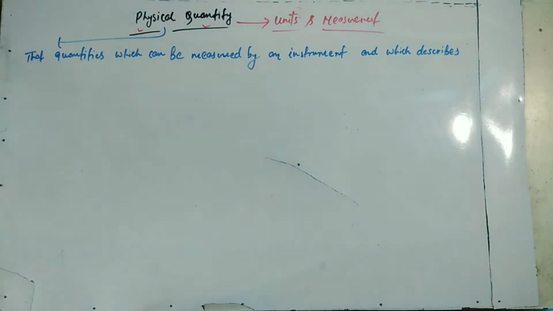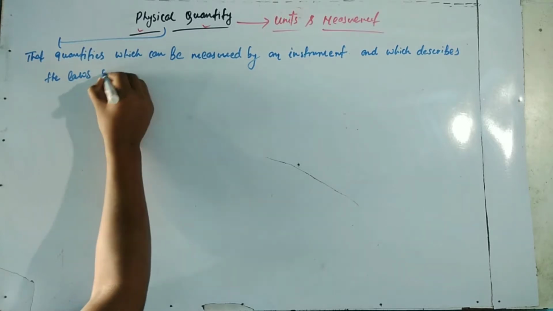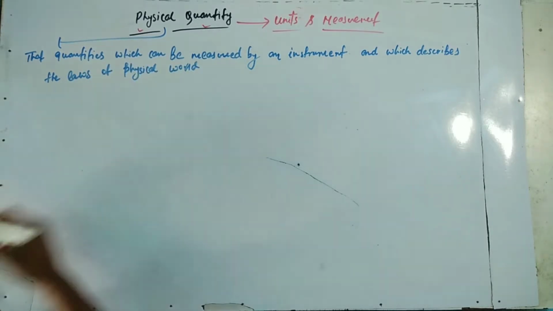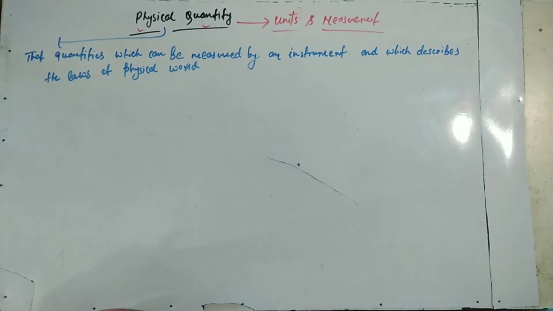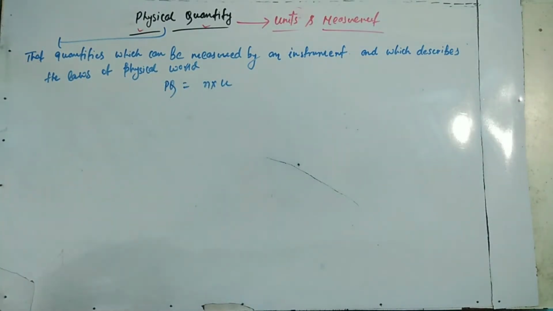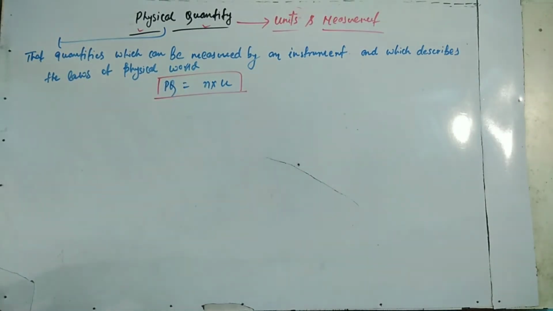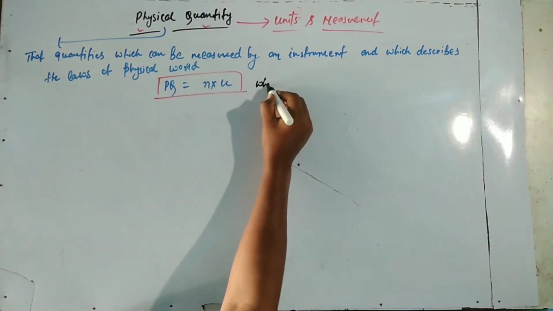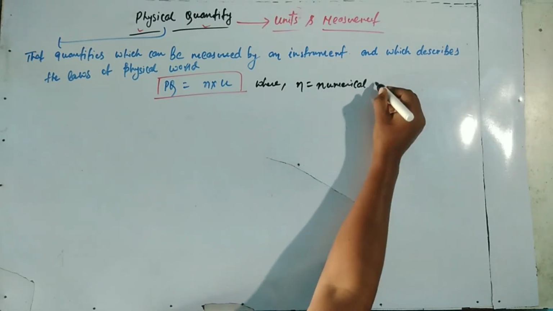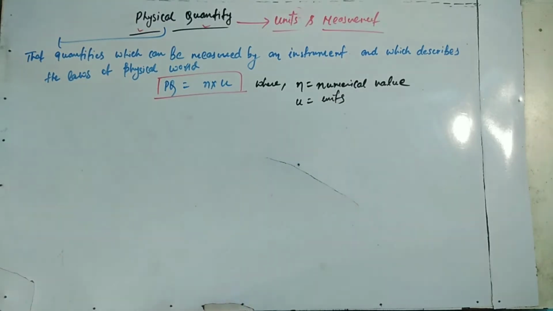That quantity which can be measured by an instrument and which describes the laws of the physical world is called a physical quantity. Physical quantity PQ equals n into u, where n equals the numerical value, or number of times of the unit, and u equals the unit.